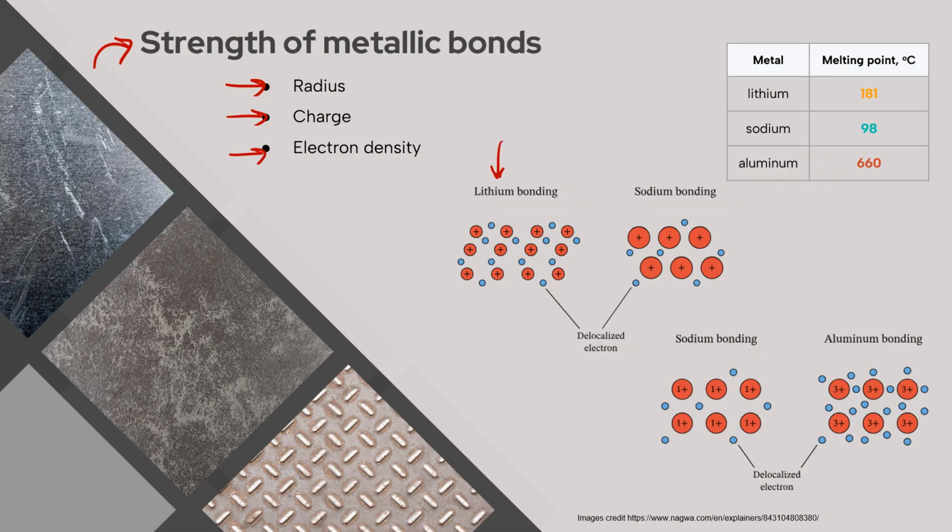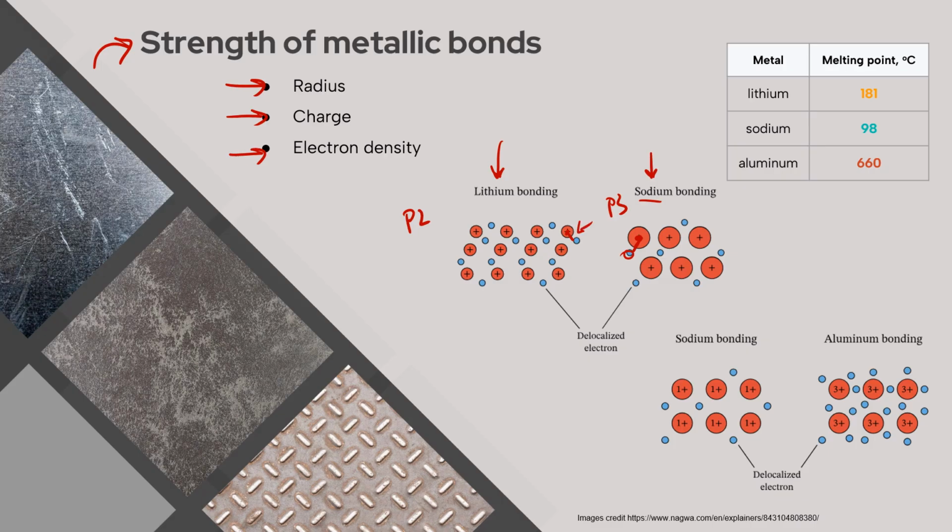Let's look at lithium and sodium to start. So lithium and sodium, both alkali metals, both are going to have a charge of +1 when they release their 1 valence electron. The difference is that lithium is in period 2 and sodium is in period 3. When lithium loses that 1 valence electron, it's going to have only 1 energy level of electrons left. When sodium loses its 1 valence electron, it's going to have 2 whole energy levels of electrons left. That means that the distance between the sea of free electrons and the nucleus of those metal cations is greater than it is in lithium.